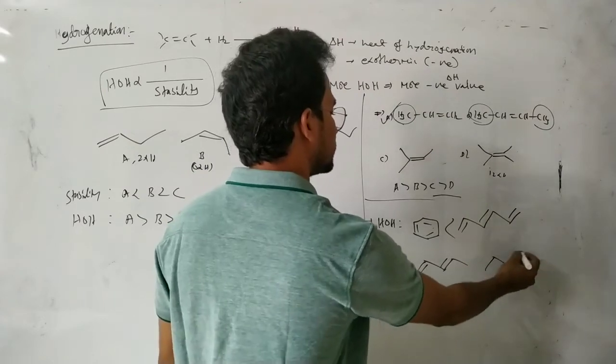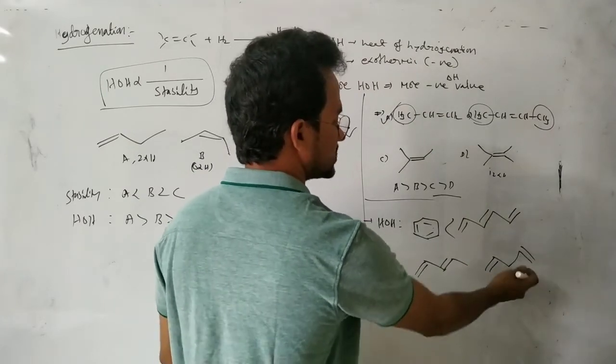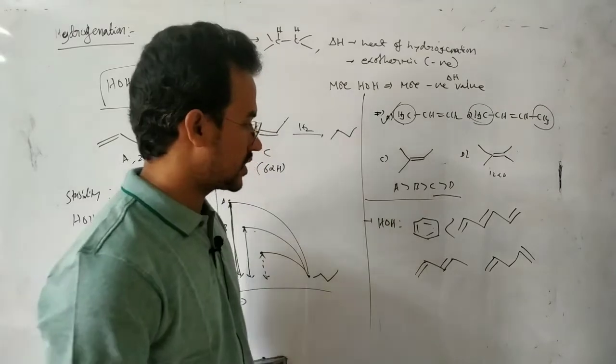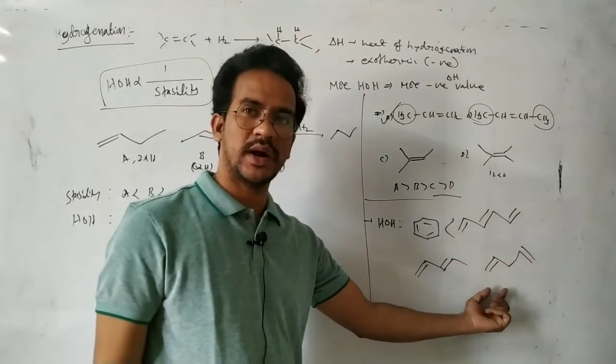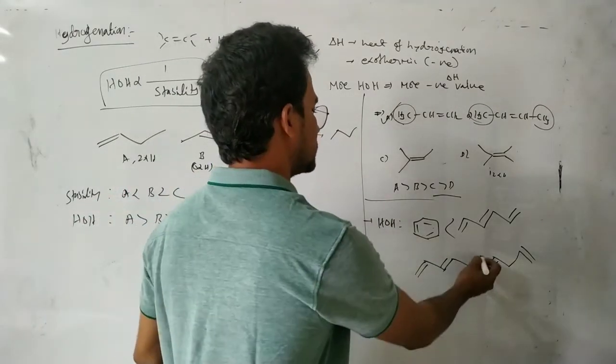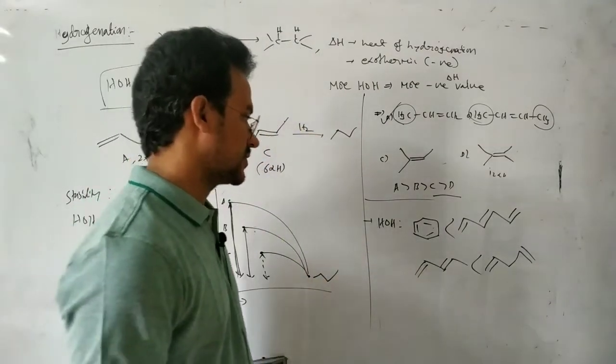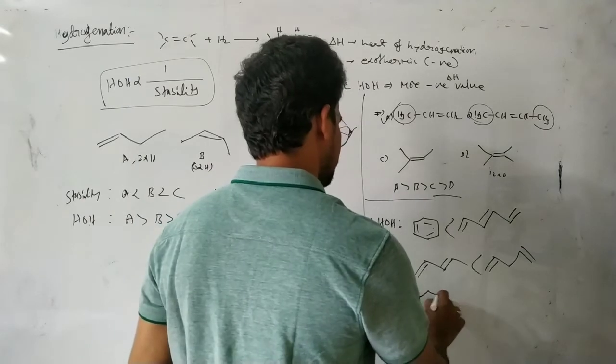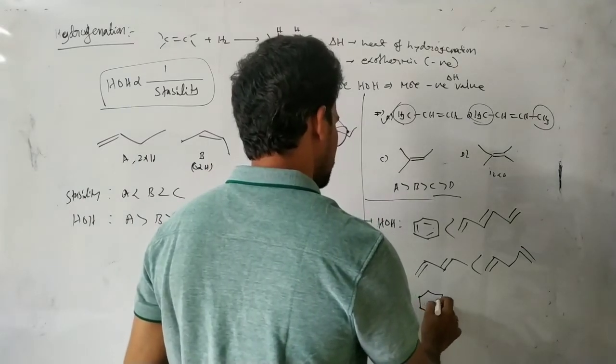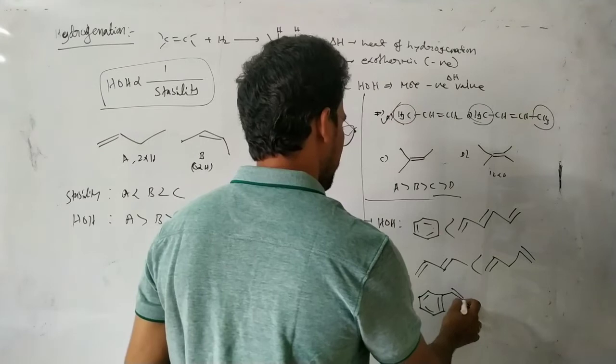Next, suppose see this one. This is a conjugated system, and this pi bond is a non-conjugated system. Here one is conjugated, the other two are not conjugated. So in this case, this one is less stable, and it has a higher heat of hydrogenation.